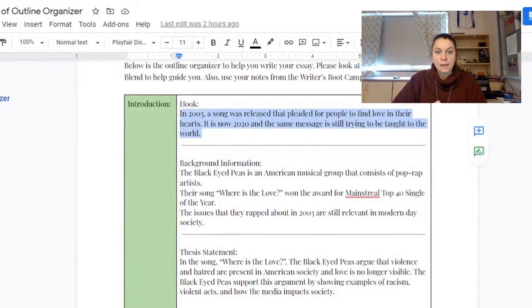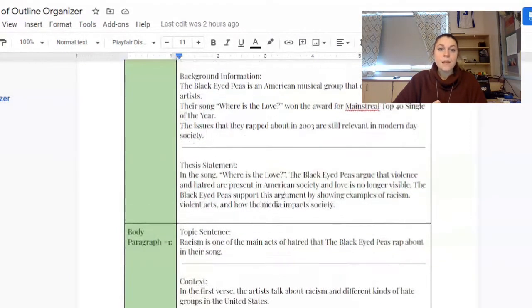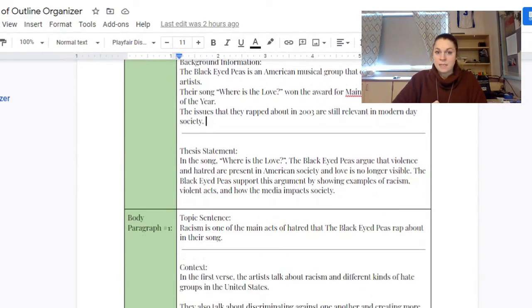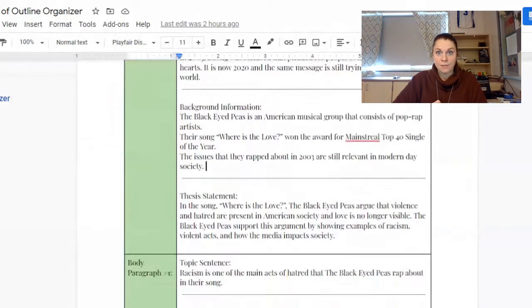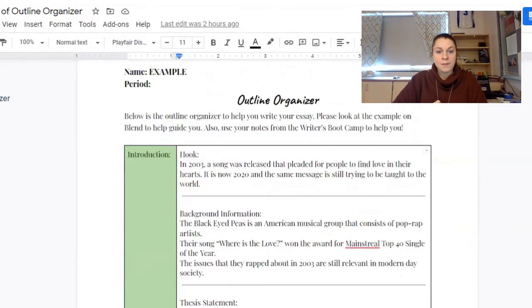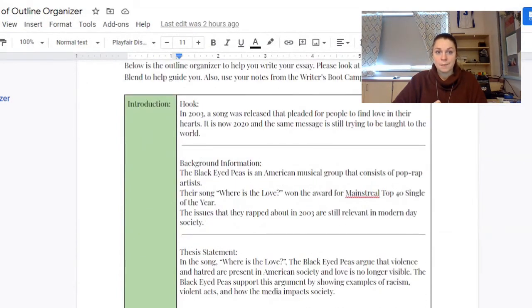So my hook is right here. It says, in 2003, a song was released that pleaded for people to find love in their hearts. It is now 2020 and the same message is still trying to be taught in the world. And then I just gave some background information about the Black Eyed Peas and their song. These are just sentences, kind of bulleted. I don't have any transitions or fancy words in them, but this is all the information that I will need for the introduction.